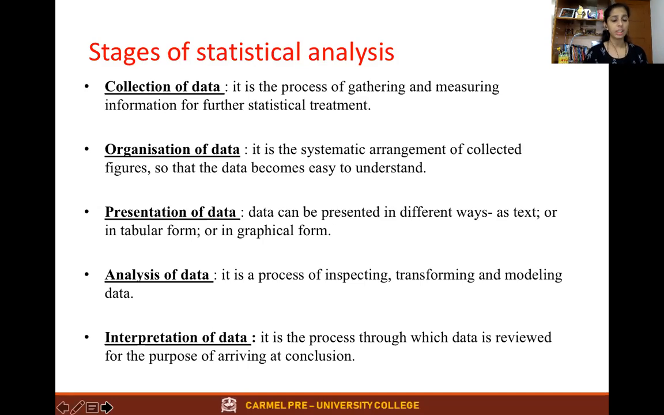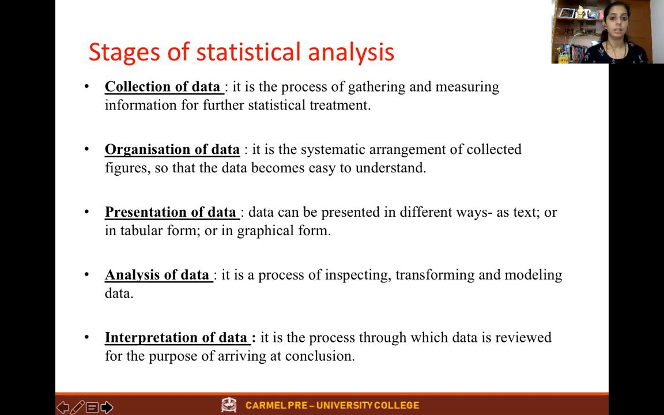Coming to the next stage, this is nothing but presentation of data. How do you present the data? The data can be presented in different ways. It may be in textual form, tabular form, or graphical form. The textual form is nothing but words.